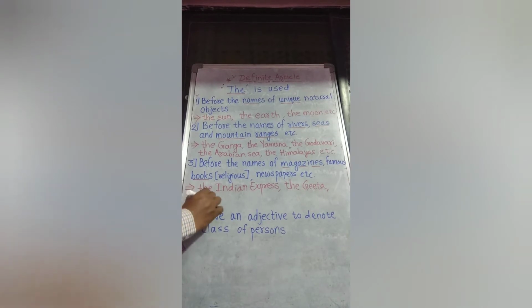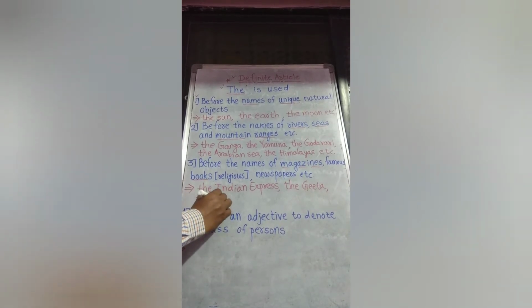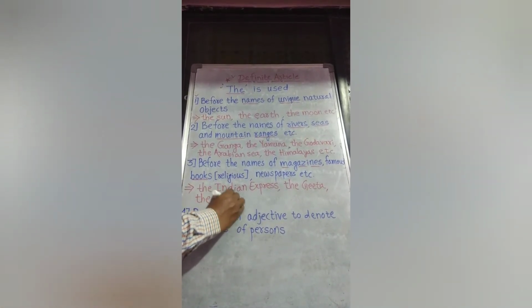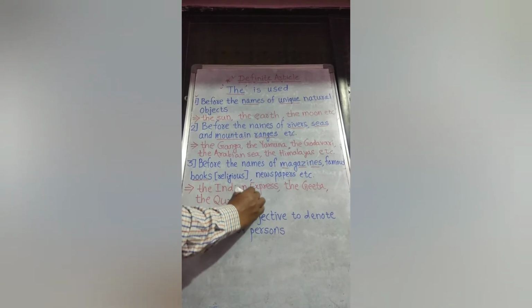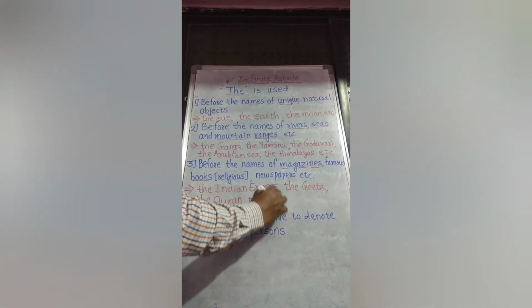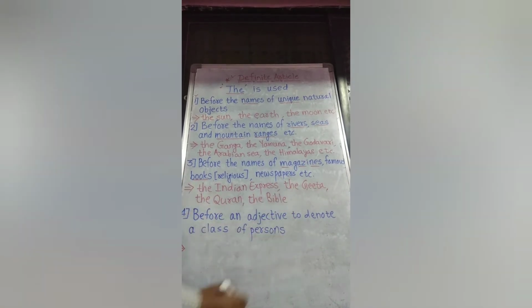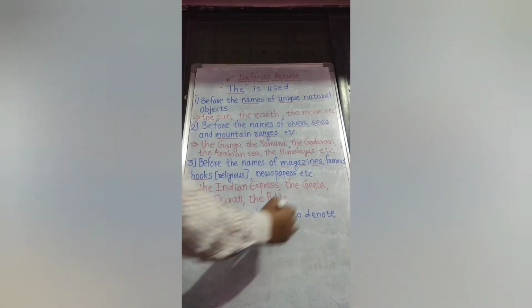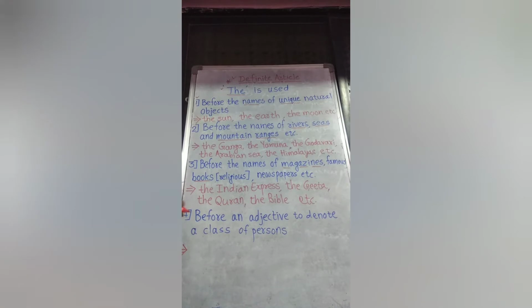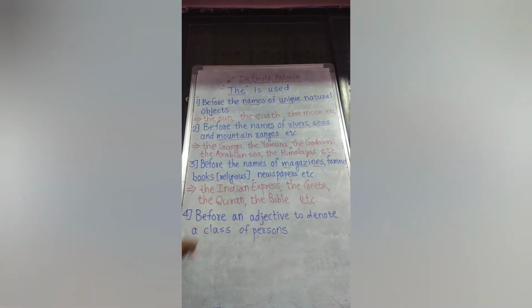The Quran, our Muslim brothers' holy book. The Bible, holy book of the Christian community, etc. So before the names of these religious books or magazines or newspapers, we use the.